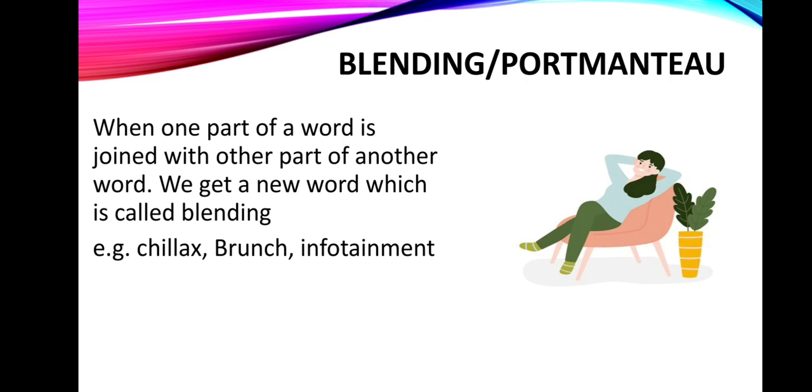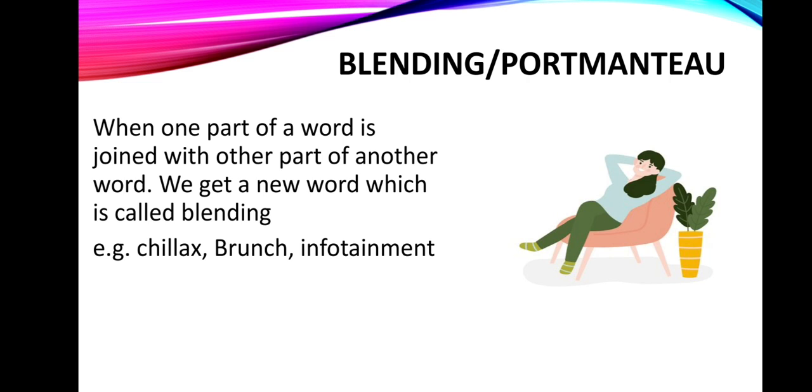Then we have blending. In general English language we say blending, but in linguistic context we call it portmanteau. So what is portmanteau? When one part of a word is joined with another part of another word, we get a new word, which is called blending. It means we create one word by mixing two different words. For example, we have chillax, which is a combination of chill and relax.